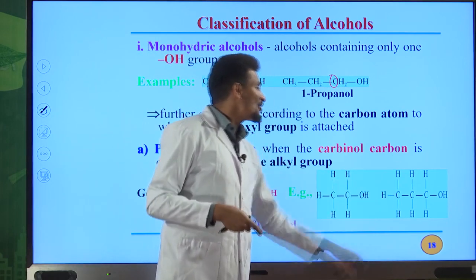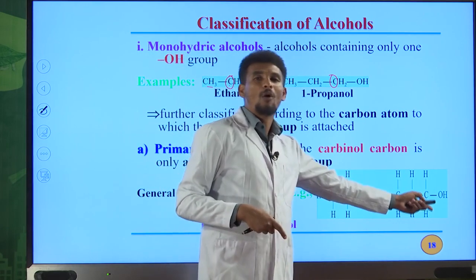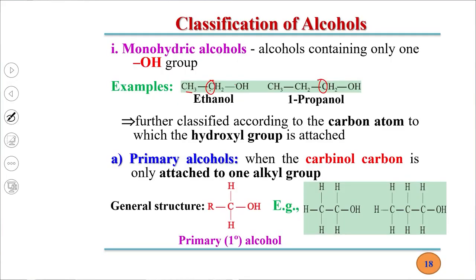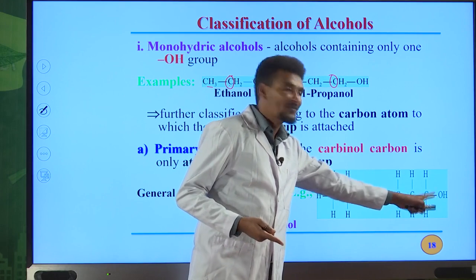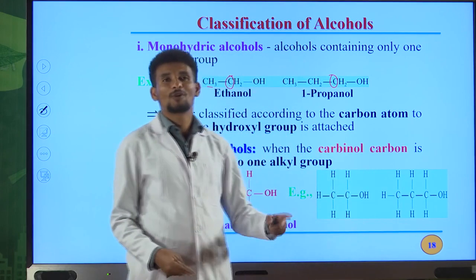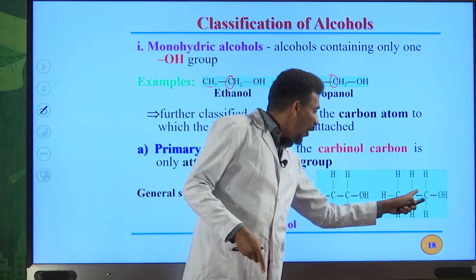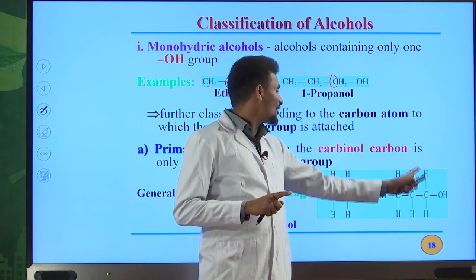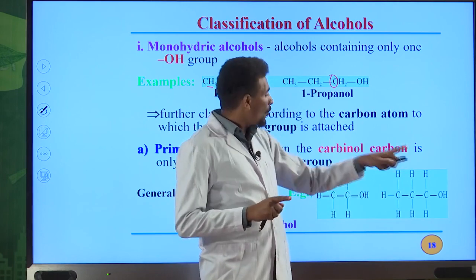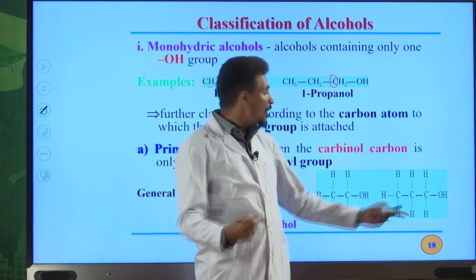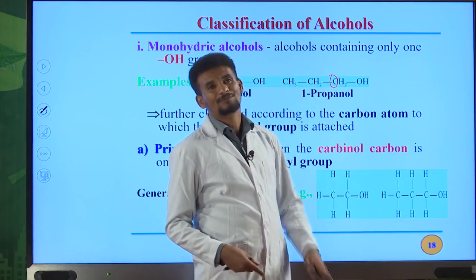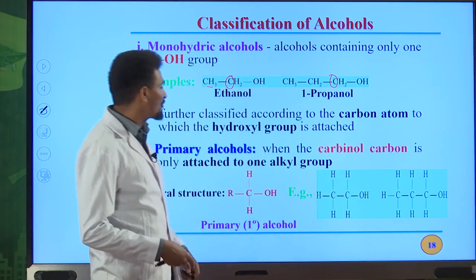The IUPAC name for this alcohol is 1-propanol, and its common name is n-propyl alcohol. This is also a primary alcohol because the carbon directly bonded to the OH group, that carbon is the carbinol carbon, I told you about that, is bonded only with one carbon atom. Others are hydrogen atoms. Therefore, you can easily identify whether a molecule is a primary alcohol or secondary alcohol by looking at the carbinol carbon, the carbon directly bonded to the OH functional group.